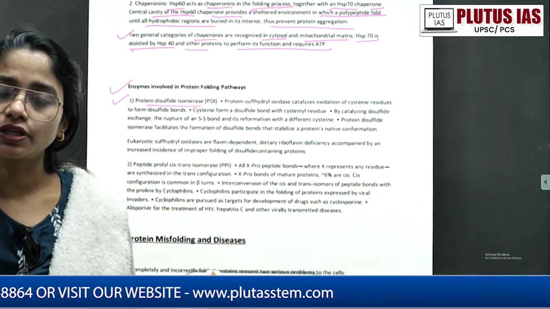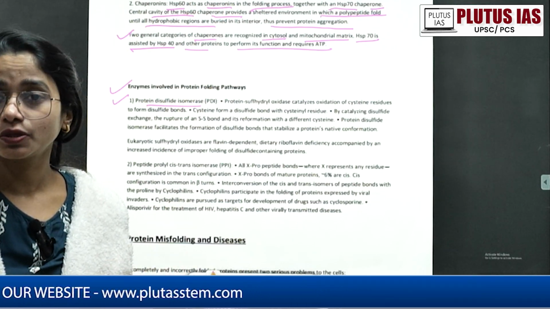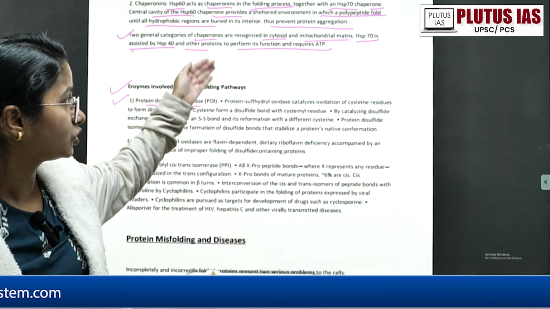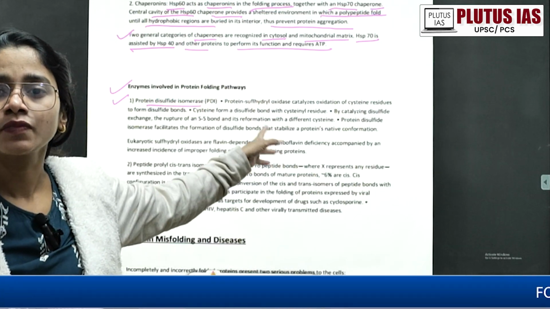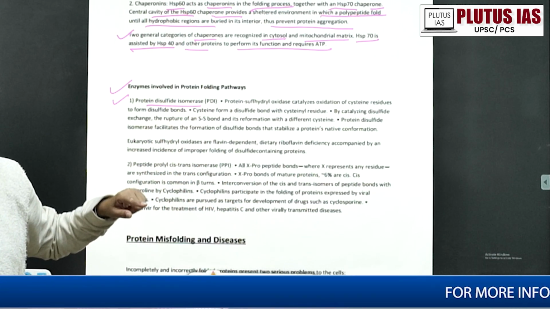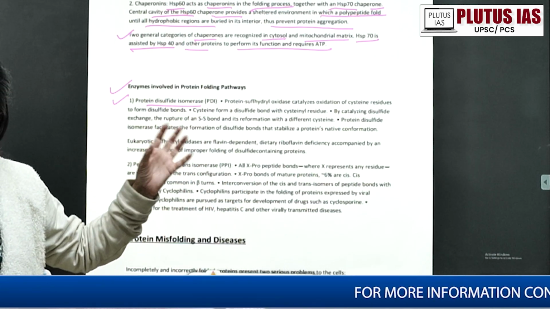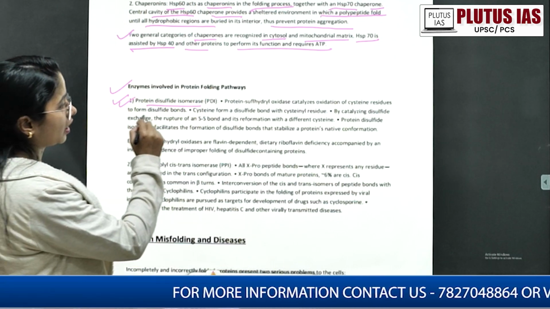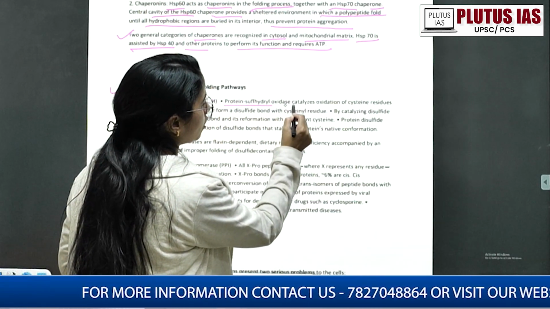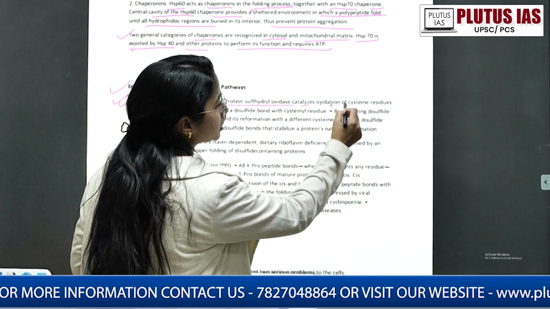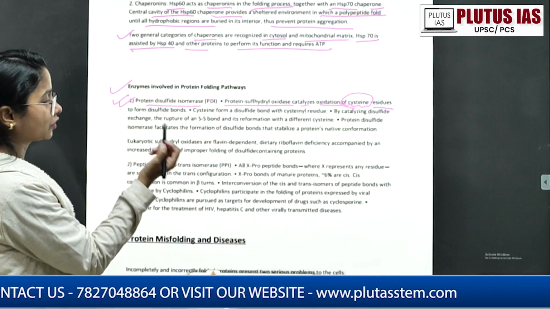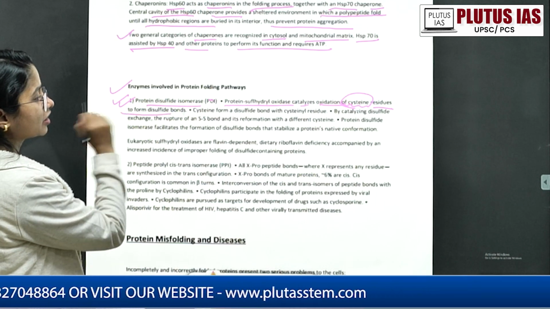in your primary structure, in your secondary structure, what are the major bonds, in your tertiary structure, what are the major bonds. That particular form of the structure of the protein is also associated with this only, right? Gradually when we talk about the structure, you can relate much better in that way. Okay, so protein disulfide isomerase, protein sulfhydryl oxidase catalyzes the oxidation of cysteine residues, right? These are some of the information to mention in your copy or the notes, to form the disulfide bond.